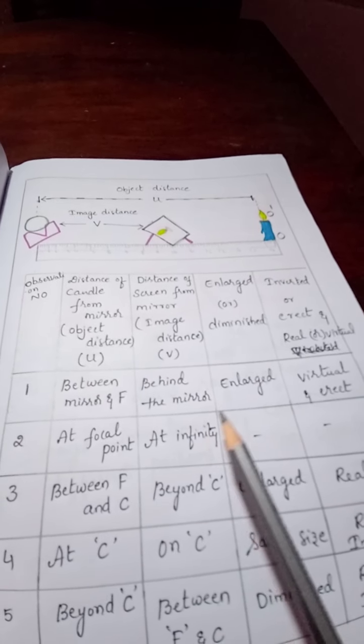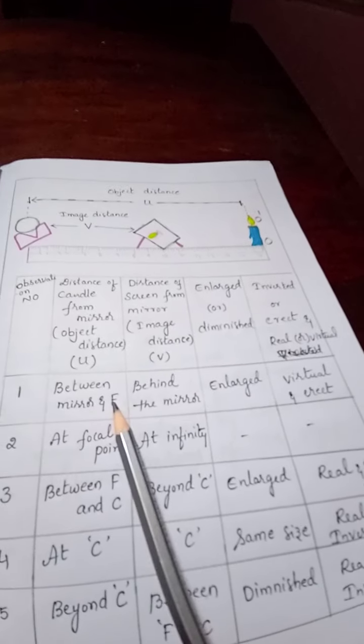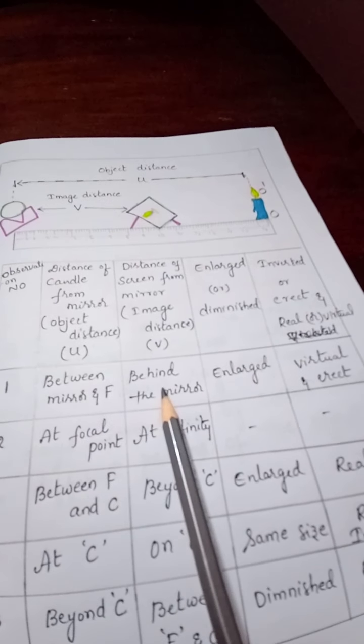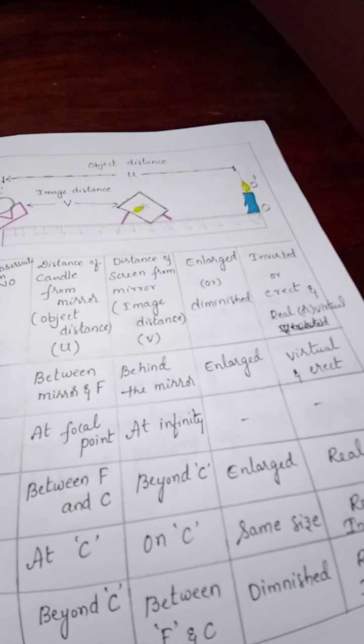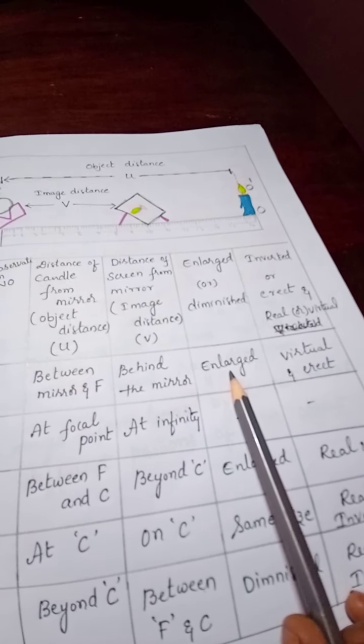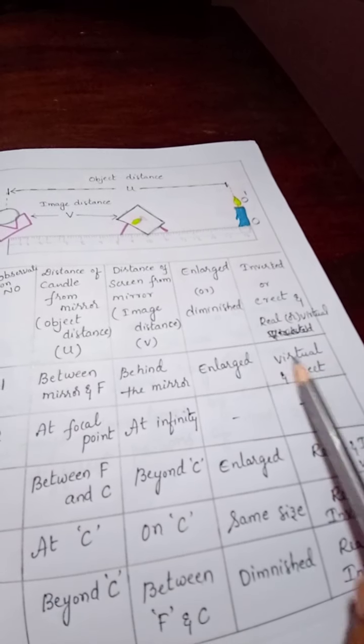Let's see what kind of image we get when the object is kept in between mirror and F. When the object is kept between mirror and F, we get the image behind the mirror. We don't get it in front of the mirror. We get it behind the mirror, and we see the image is enlarged, virtual and erect. Virtual and erect is nothing but we cannot obtain it on the screen. Let's see the second one.